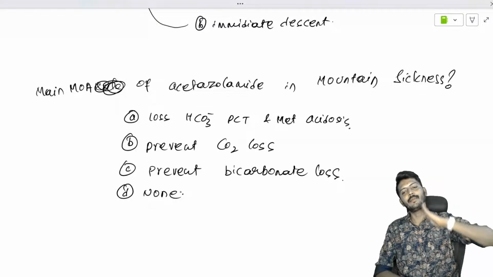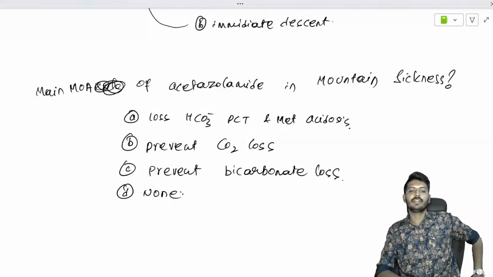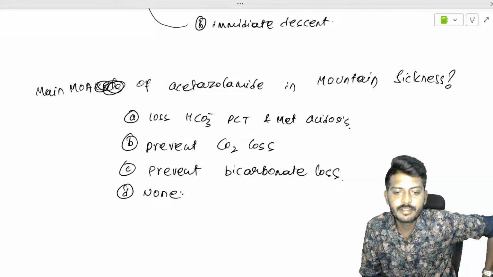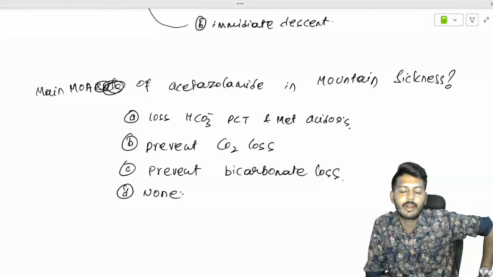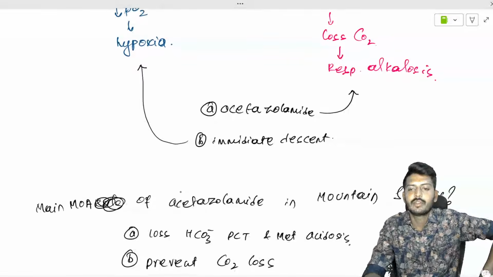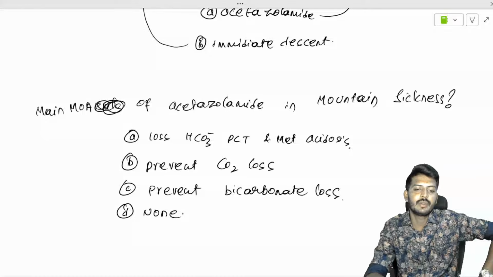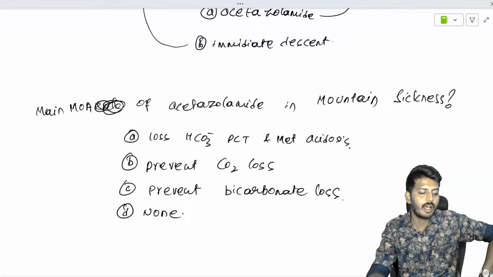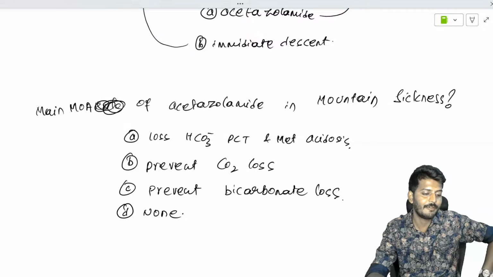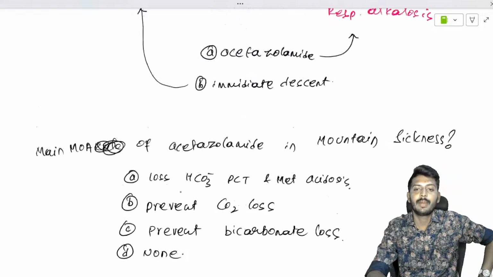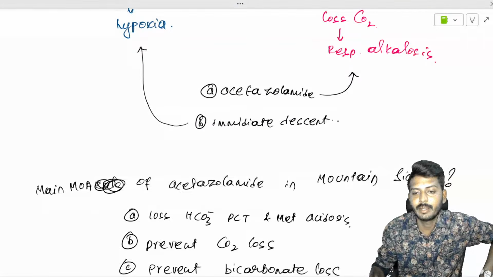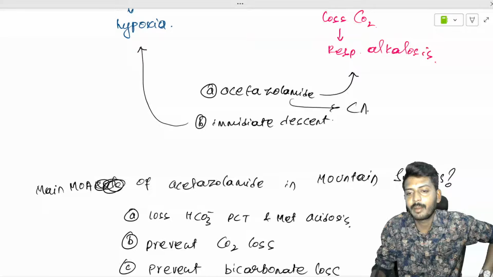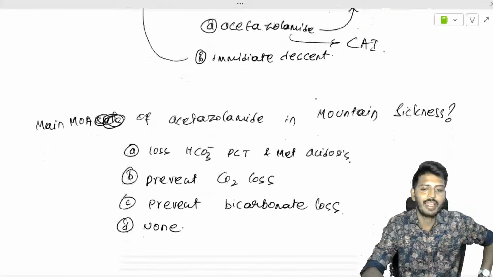The main mechanism of action of acetazolamide in mountain sickness: it causes the loss of HCO3 minus in the PCT and causes metabolic acidosis, or prevents the CO2 loss, or prevents bicarbonate loss, or none of the above. What is the mechanism of action of acetazolamide? Acetazolamide is a carbonic anhydrase inhibitor. Now I need an answer.